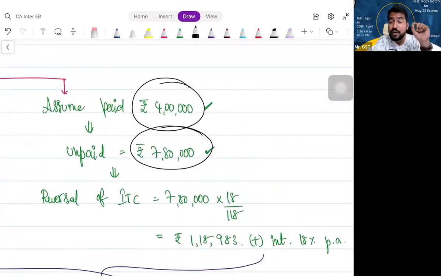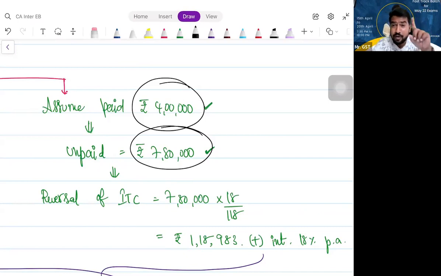So you have not paid this within 180 days. How much you paid within 180 days? Only 4 lakhs. On the 181st day, what will we do? We will reverse the ITC. We have to pay it back. So now my doubt is, this 7,80,000, let us assume I am paying after 240 days.